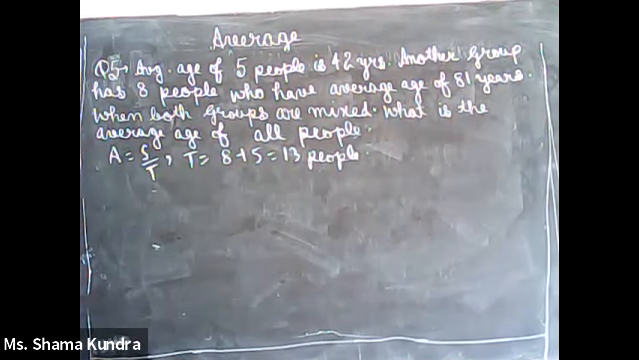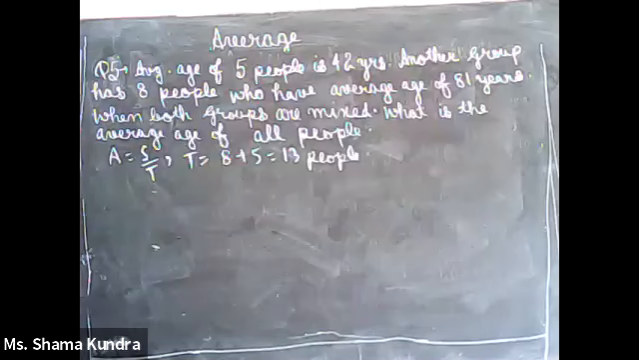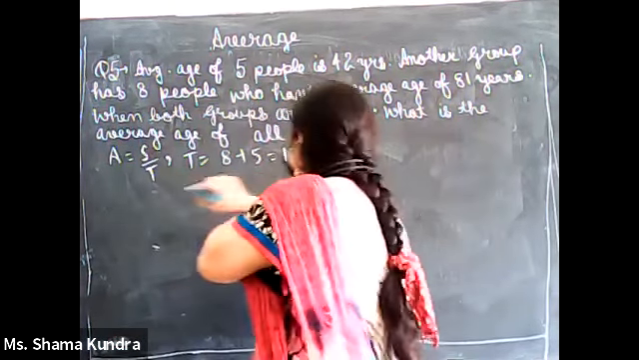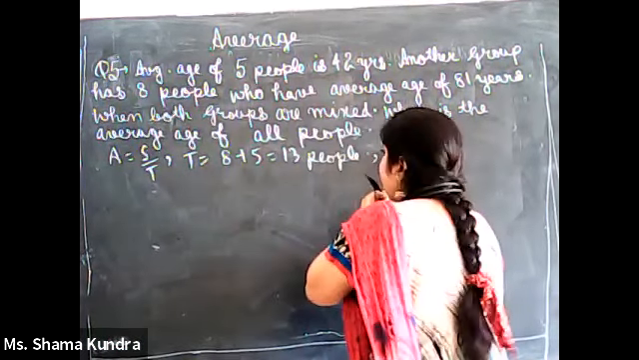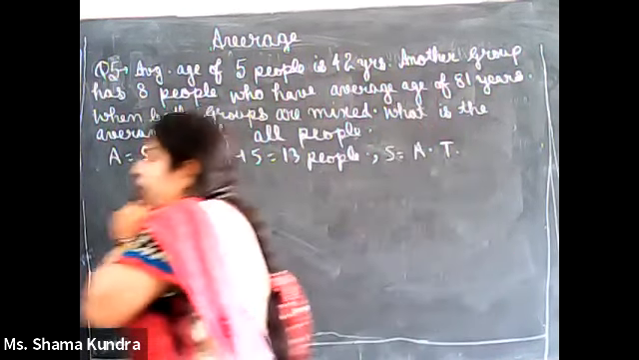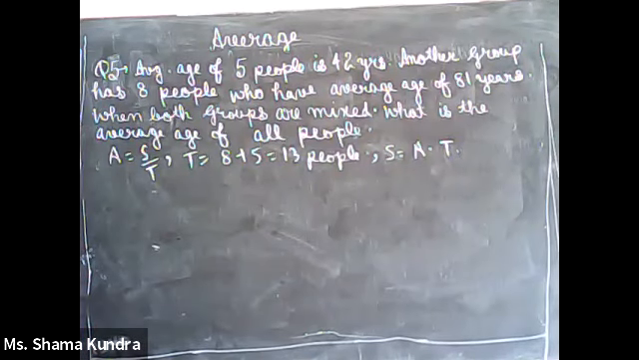Do we have the value of the sum of all the ages of 13 people? No. So let us see what exactly we have. We want to find the value of S. S will be average multiplied by T, and we have the value of T as 13. Now what they have given is that the average age of 5 people is 42 years.